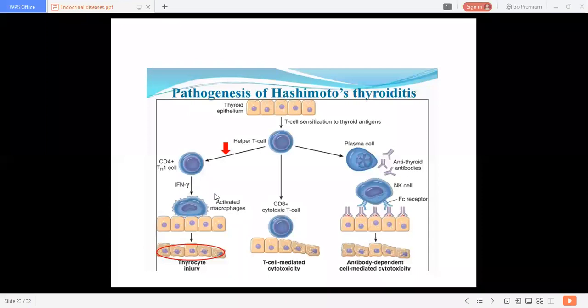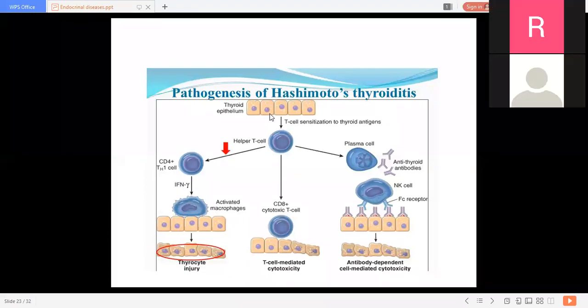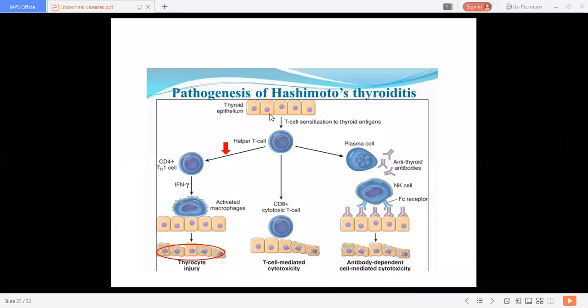The activated macrophages get attached to the surface of the thyrocytes, and there is an inflammatory reaction in which the thyrocytes get injured because of gamma interferon. These are the inflammatory cytokines. They activate the macrophages, and after activation, the macrophages attach to receptors on the surface of the epithelium of the thyrocytes, and there is thyrocytic injury.